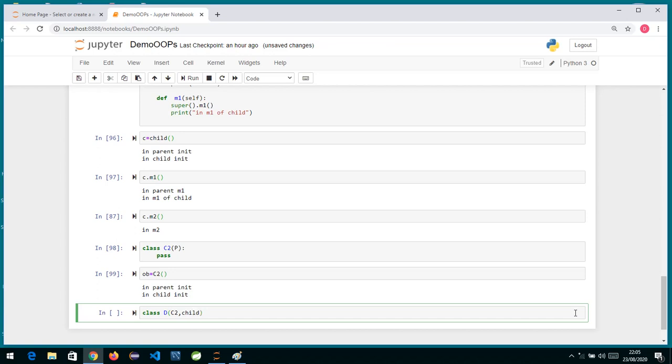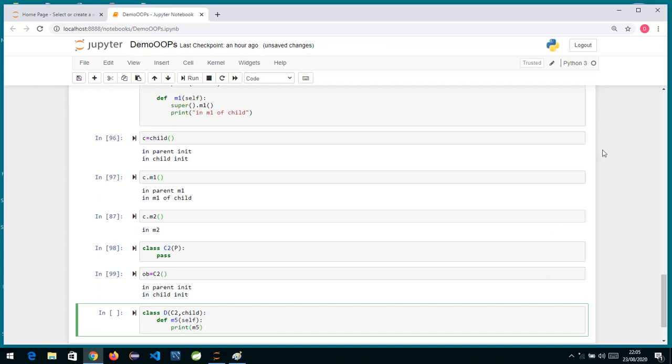I put a colon, and now I define a method, def m5, which is taking one argument self, and print m5.